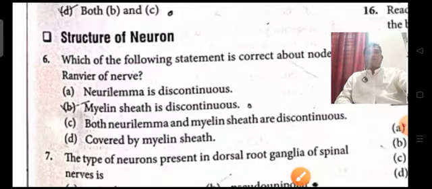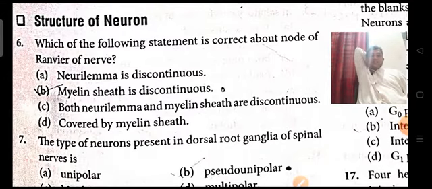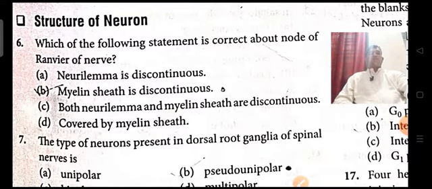Next, which of the following statements is correct about the node of Ranvier? The node of Ranvier is a gap present between two myelin sheath coverings. Generally, nodes of Ranvier are found between the discontinuous myelin sheath. Already we know that the myelin sheath of the neurilemma is discontinuous.